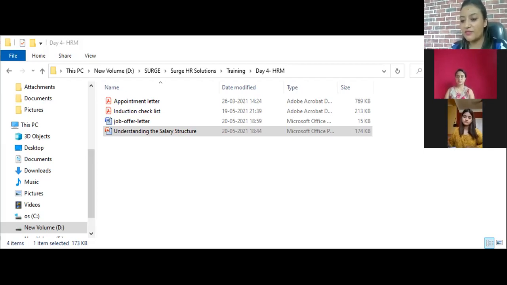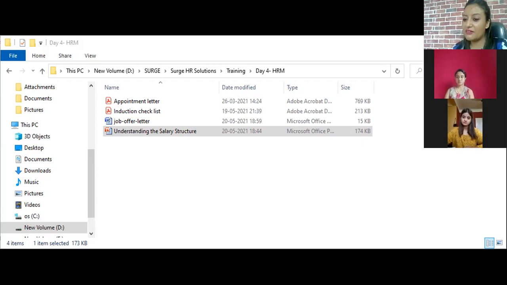It is not dependent on your performance. No matter whether you are performing well or not, this does not change. And the calculation of PF, gratuity, leaves, everything is done on the basic salary only. Later on, I will tell you the calculations. That will be done on the basic salary itself.